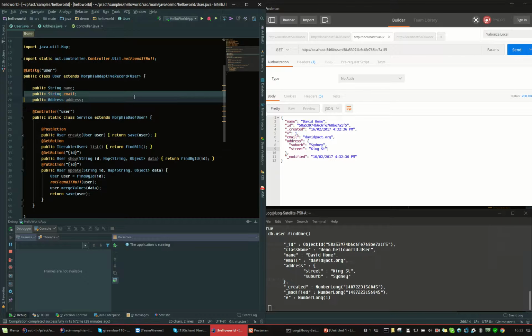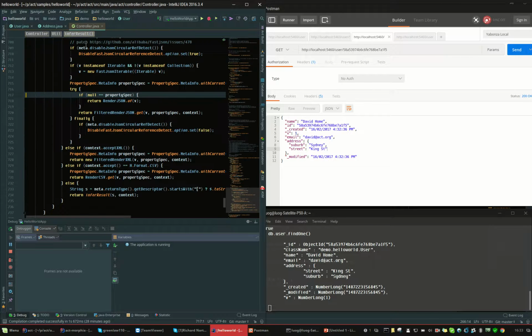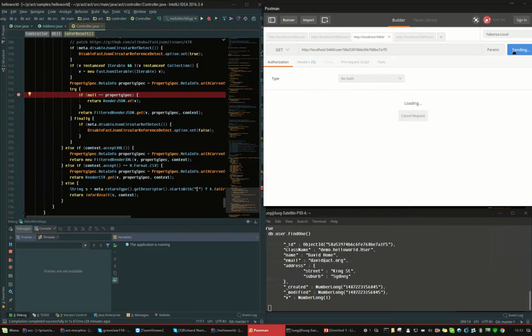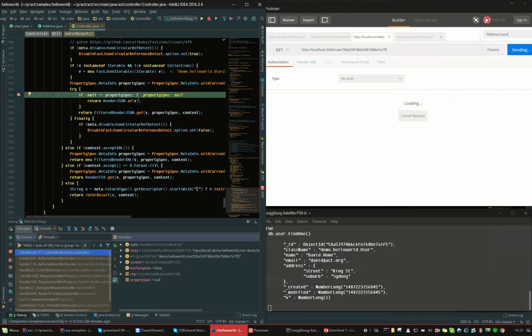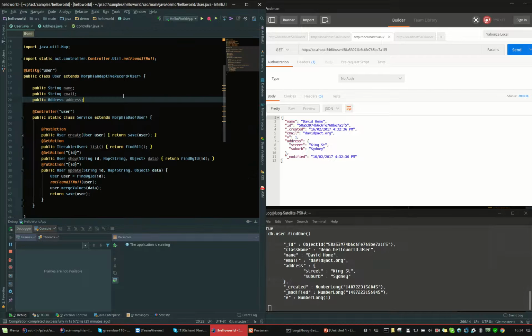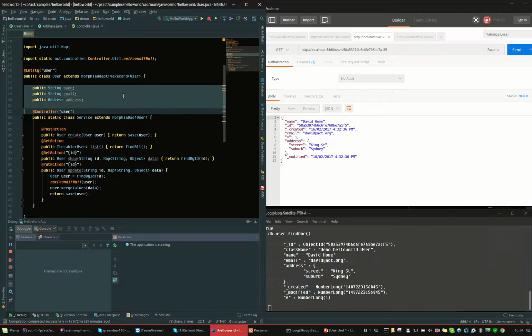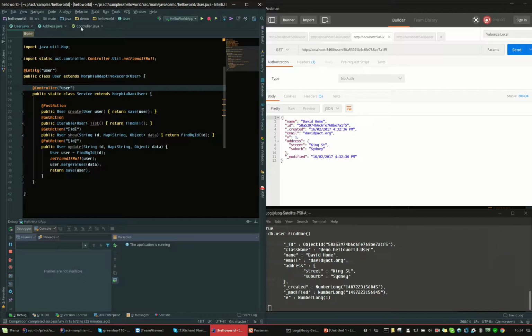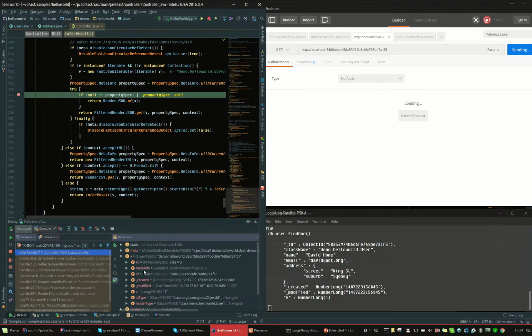So what happens inside is, if I go here and set a breakpoint here, and I say send, look at the V, which is the current user. I got a name, I got an email, and I got an address, which is perfect. But what if I take out the properties from the declaration of the user and I run it again? Now I don't have the name and the address and the email in memory.